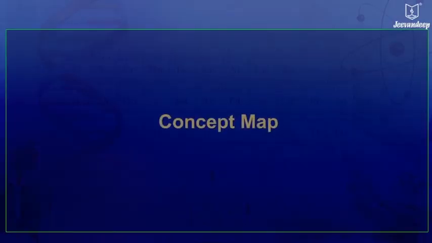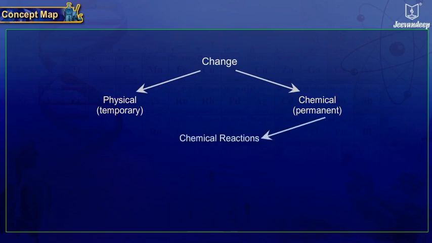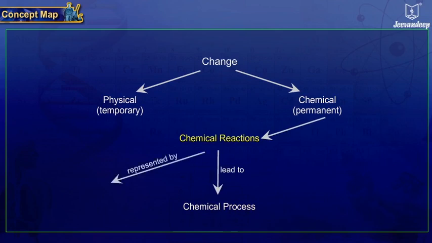Concept map. Change can be physical or chemical. Physical changes are temporary, whereas chemical changes are permanent. Chemical changes are accompanied by chemical reactions leading to chemical process. Chemical reactions are represented by chemical equations.